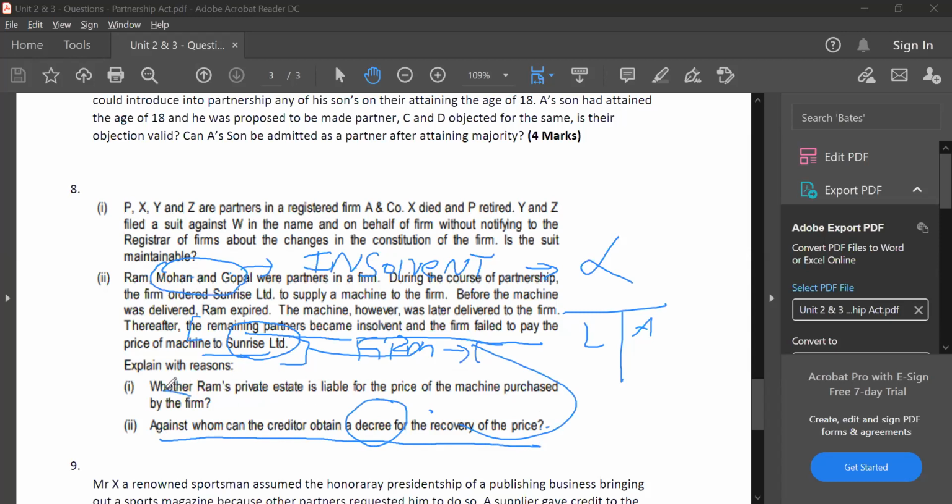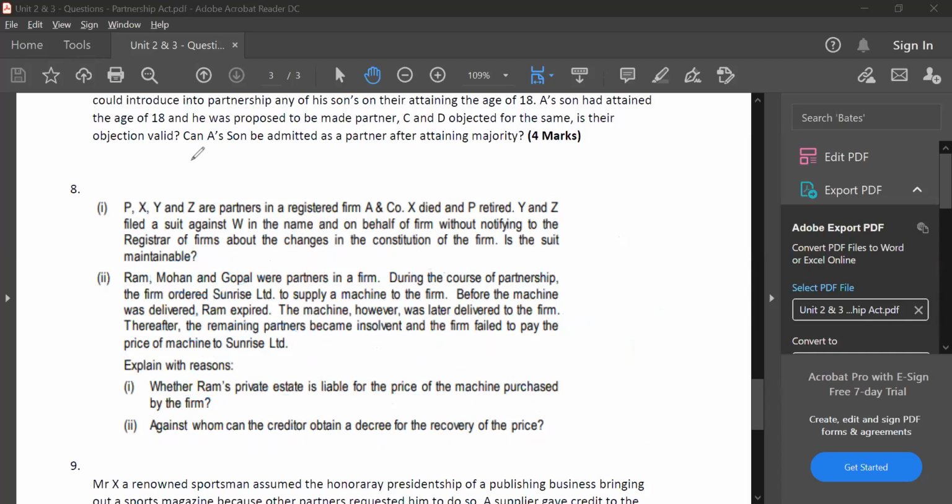First case, whether Ram's private assets are liable for the price of the machinery purchased by the firm. The answer is no. Absolutely no. Let me explain this. Now, what happens when a partner dies? Let me explain clearly, guys. What happens when a partner dies? Let's say the partner died on this day. The minute the partner dies, the remaining partners, Mohan and Gopal, have to settle with this partner: they have to pay the partner, or the dead partner will settle with the firm if there's any money.